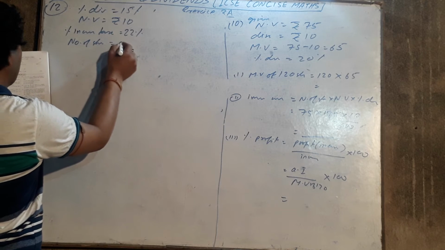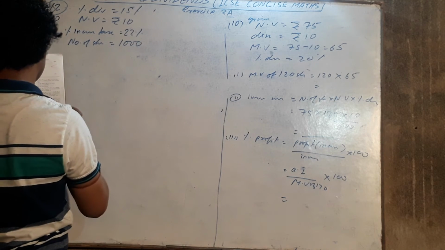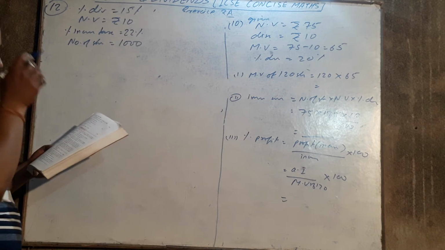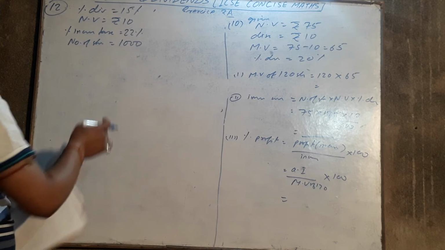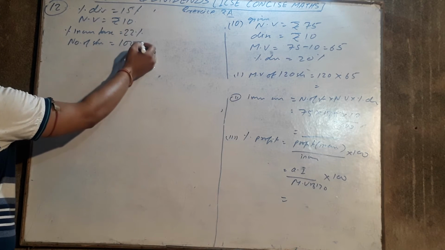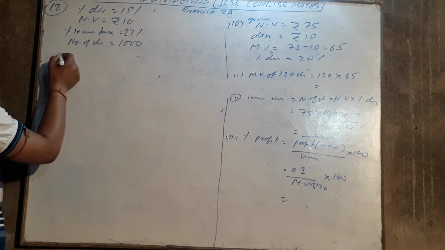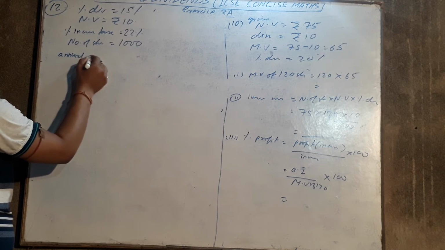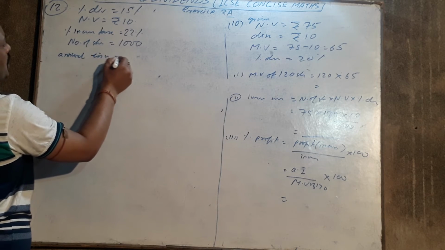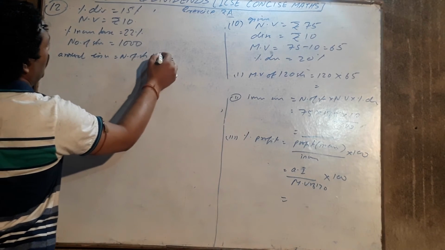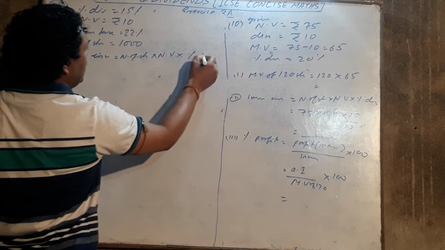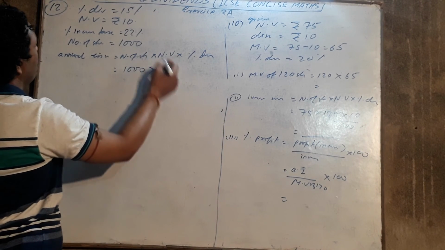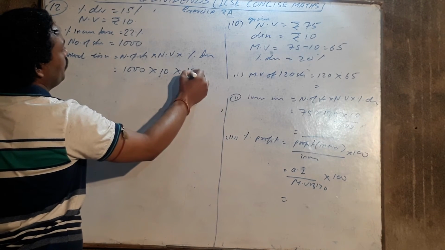Number of shares is equal to 1000. We have to find the annual income. Here nominal value is given, dividend is given. Therefore annual income is equal to number of shares into nominal value into percentage dividend. Number of shares is 1000, into nominal value 10, into 15%.